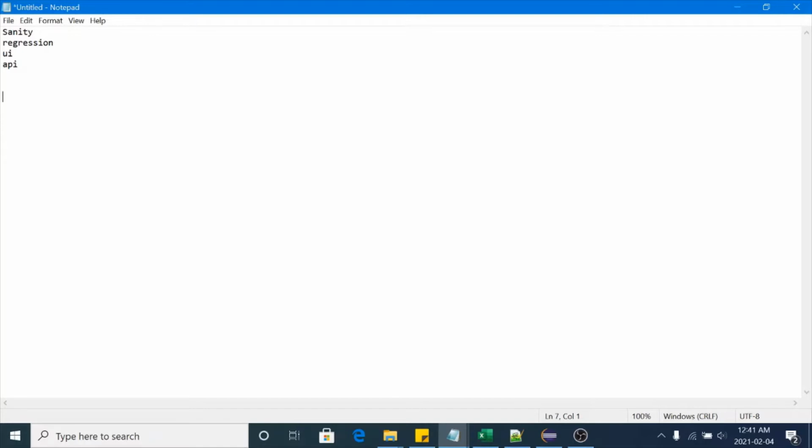And when we execute our test cases, if we want to execute only API test cases, how can we do that? To achieve this functionality, we have the groups feature. In this session, we will see how to group the test cases in Selenium, and if you want to run a particular set of test cases, how can you do that? And if you want to exclude a particular set of test cases from all the test cases, how can you do that? Let me show you one demo.